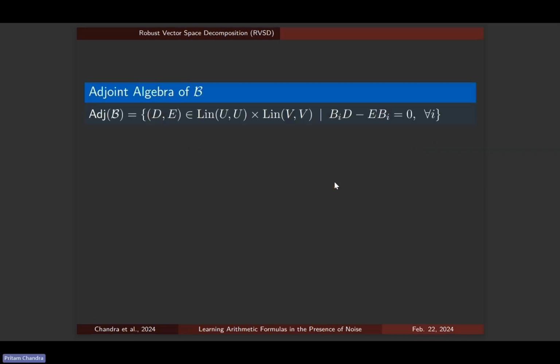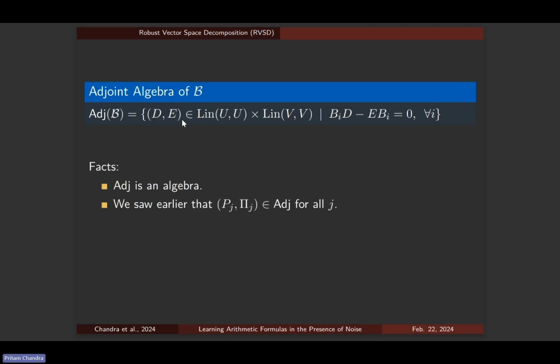Like we just said, the adjoint algebra is just the space of all those matrices D and E such that they have this special relation to the matrices Bi, so BiD equals EBi for all i. And here are some facts. This space is an algebra, which just means that in addition to being a vector space, it also admits a multiplication. So you can multiply two such tuples and naturally stay inside the space. And we saw that each pair Pj and Pij is in the adjoint algebra. Because it's a vector space, any linear combination of these elements is also in the adjoint algebra.